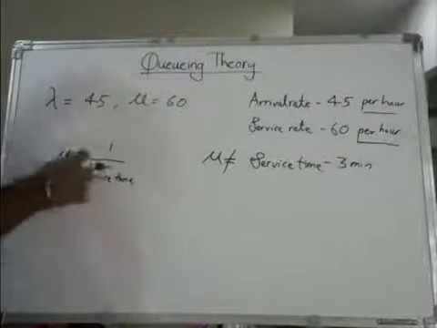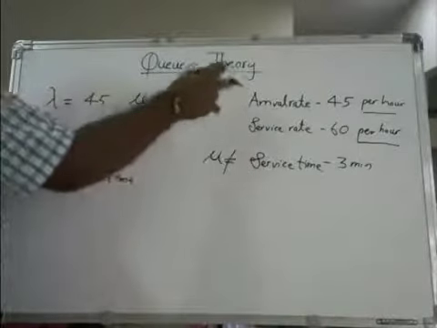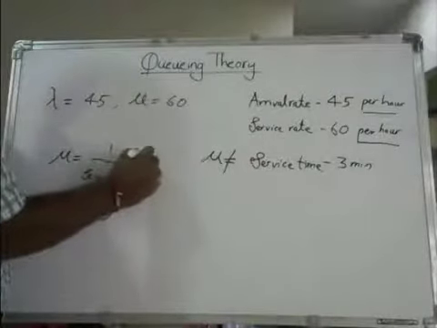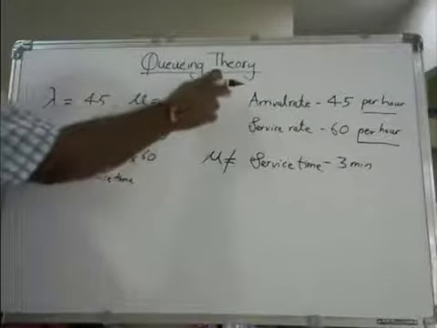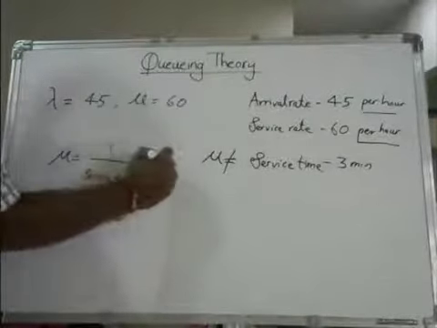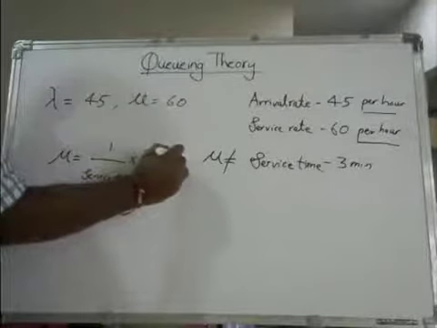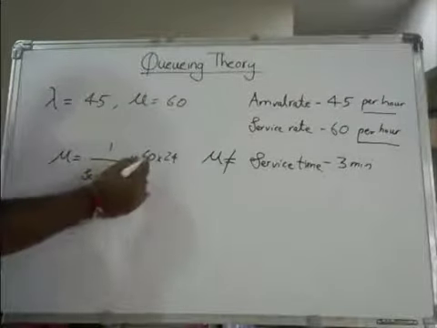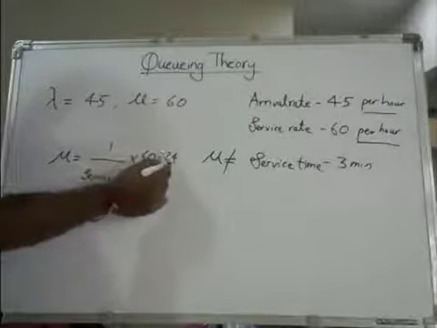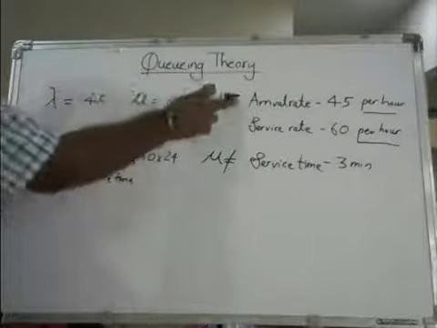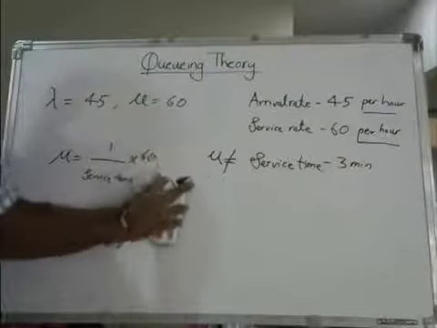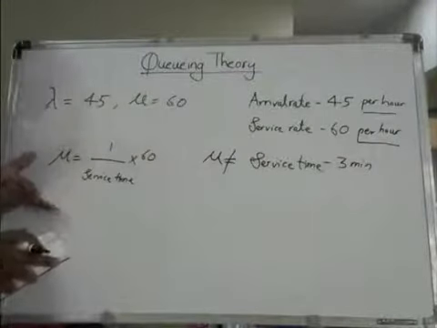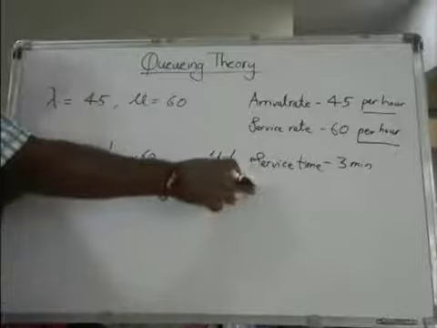Now, if that is in minutes and converted into hours, then it has to be multiplied by 60. 60 minutes is equal to 1 hour and 24 hours is equal to 1 day, if it is in days. If it is in minutes, then you are converting like this. So just as an example, I am giving you what to do when service time is given.